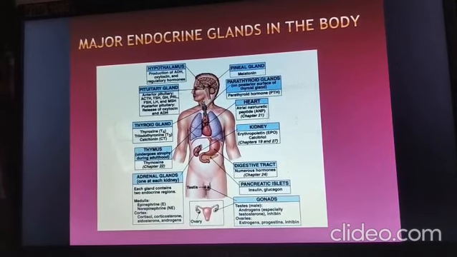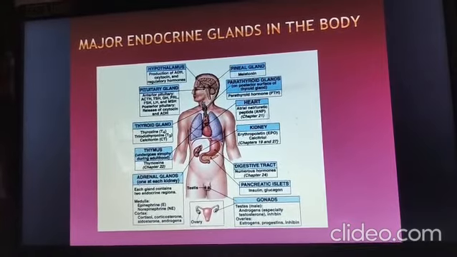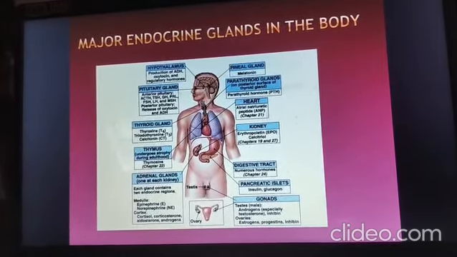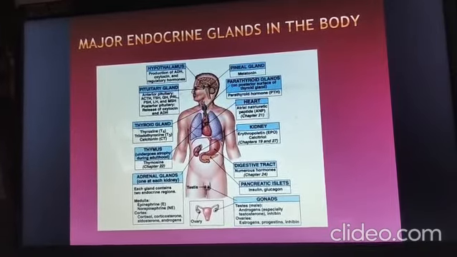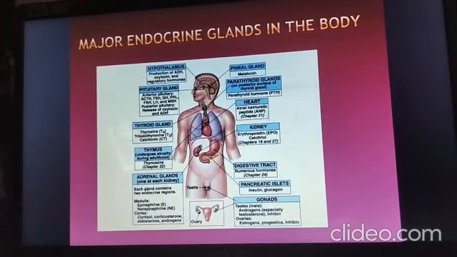Today we will discuss the endocrine gland. Now, what is an endocrine gland? Endocrine glands are those glands whose secretions do not act directly on the target organ. So how do they act? They act via some medium. After secretion, it mixes with the blood, then reaches the target organs via the blood. Those glands whose secretions directly mix with the blood and are transported via the blood to the target organs are known as endocrine glands.